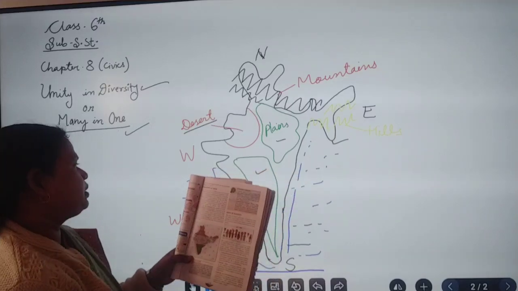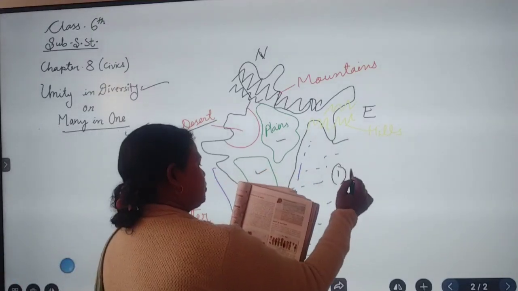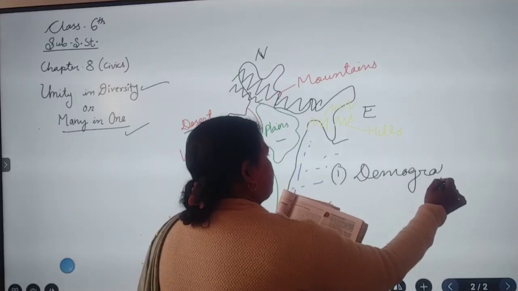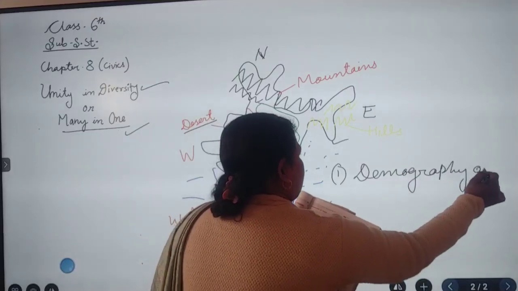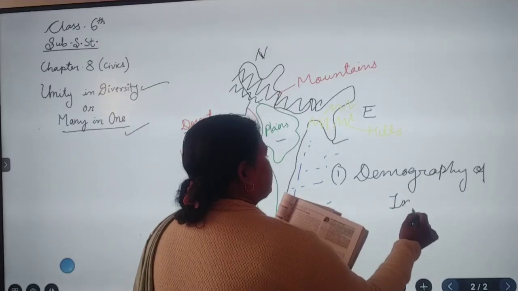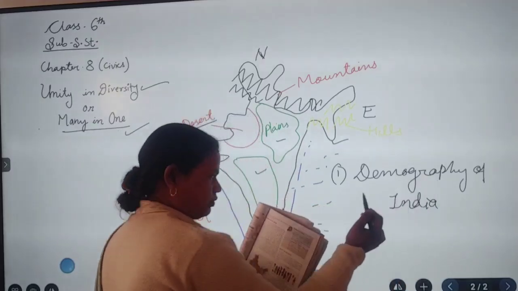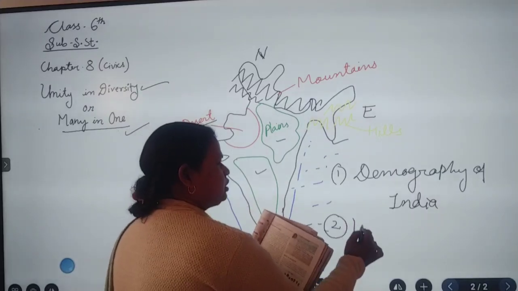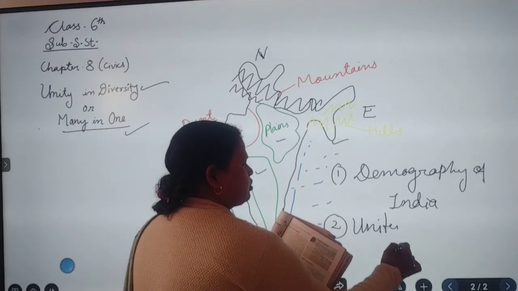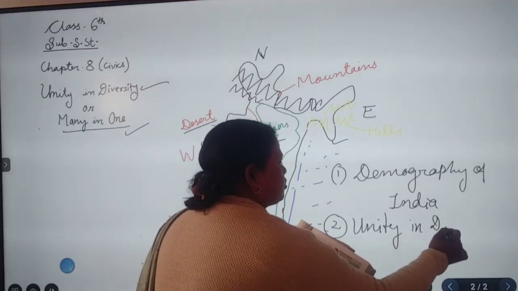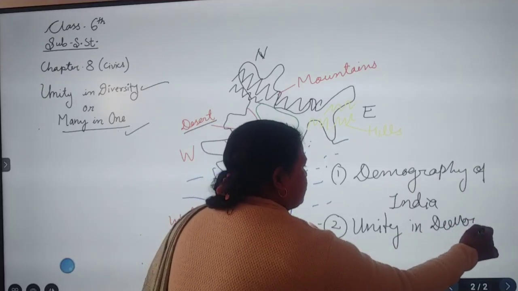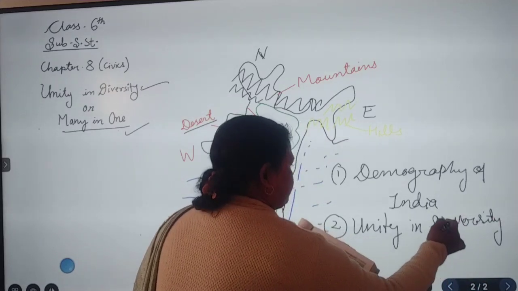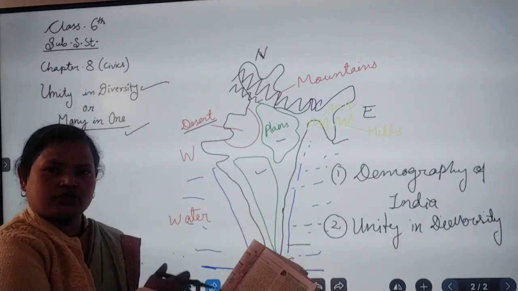The first topic given in your book is demography of India. It is clear, and I have already taught you in class. Second is unity in diversity. So these are the 2 points which are clear.